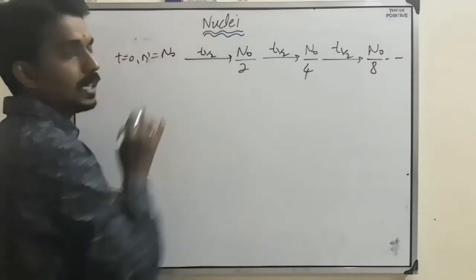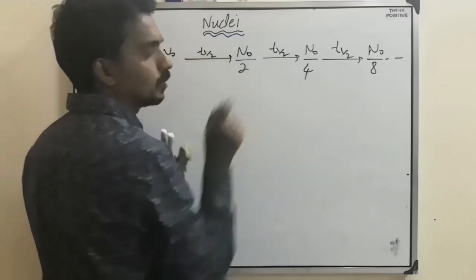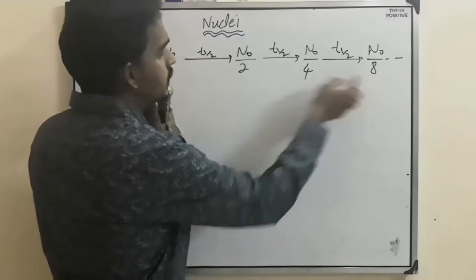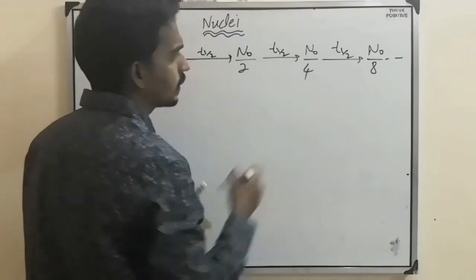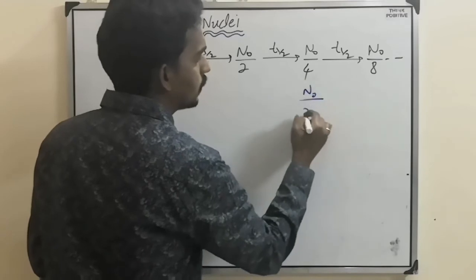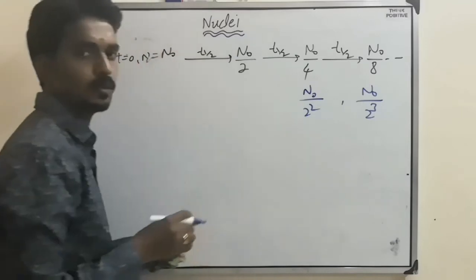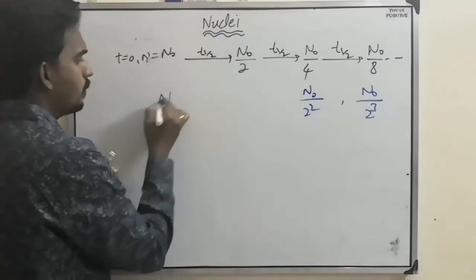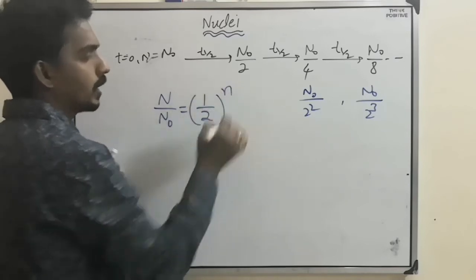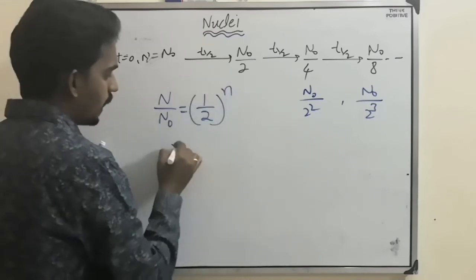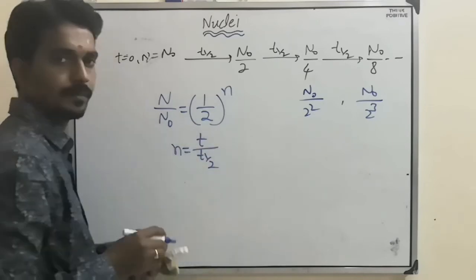This is after one half-life. This is after two half-lives, 1, 2 from initial. This is after three half-lives. So this I can write as N naught by 2 square. This I can write as N naught by 2 cube. So N by N naught equals 1 by 2 whole power n, where n is t by t half.